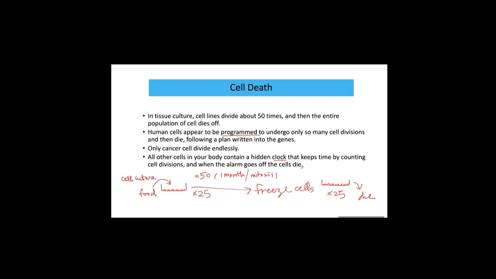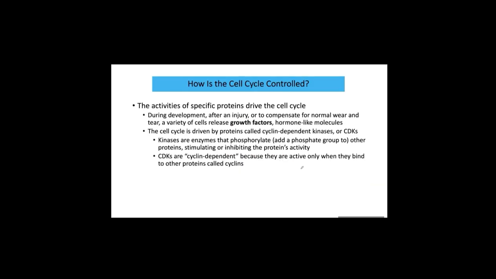Then who controls this hidden clock? What controls this hidden clock? There is a protein named growth factor. It's like a hormone-like molecule. This growth factor can be released when your tissue gets injured. Then the neighboring tissue needs to help the damaged tissue, so we need to speed up and elevate mitosis so that this damaged or injured area can be replaced with new cells quickly.